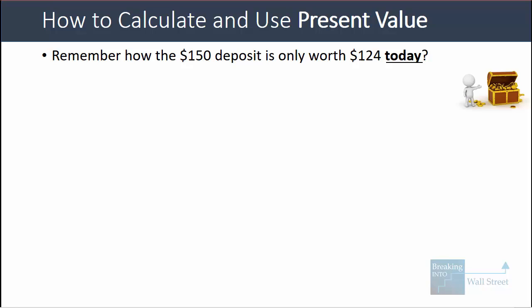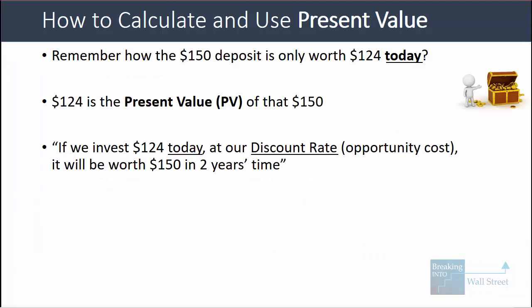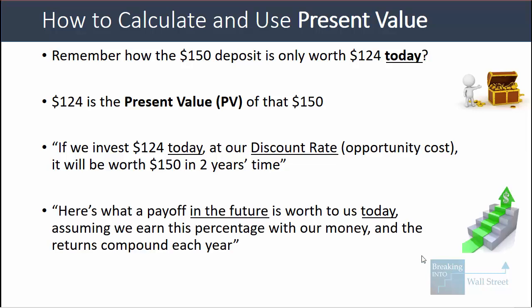value. If you recall, we saw how in the earlier lesson on the time value of money, when we receive back a deposit of $150,000 at the end of 2 years after renting this apartment in Korea, it's only worth $124,000 to us today. So that is the present value. If we invest that $124,000 today at our discount rate, the opportunity cost, it'll be worth $150,000 in 2 years' time. So the present value tells us what a payoff in the future is worth to us today, assuming that we earn the percentage represented by the discount rate with our money and the returns compound each year.